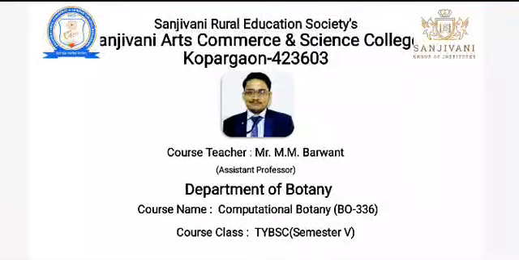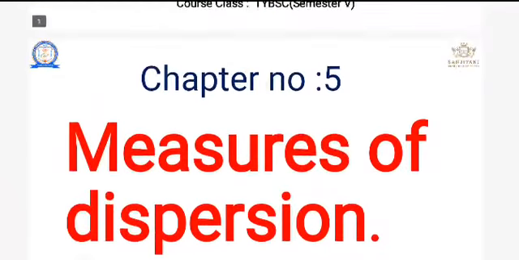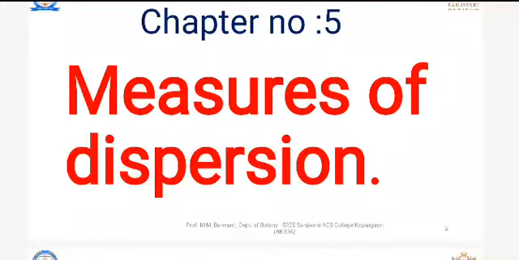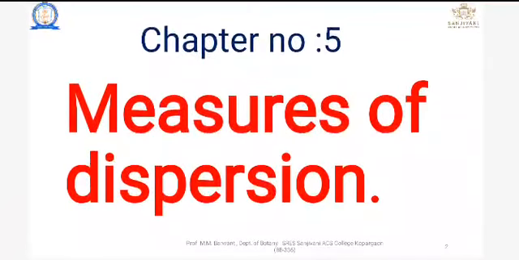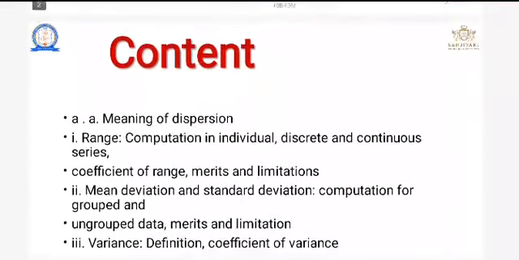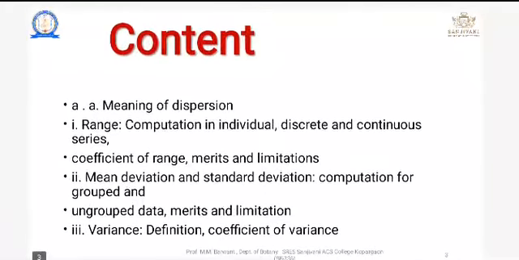Today we are going to see chapter number 5, the measures of dispersion. In a previous lecture, we saw chapter number 4, the central tendency, which is completely opposite of measures of dispersion. Measures of dispersion means away from the central value. In this chapter we are going to see the same.